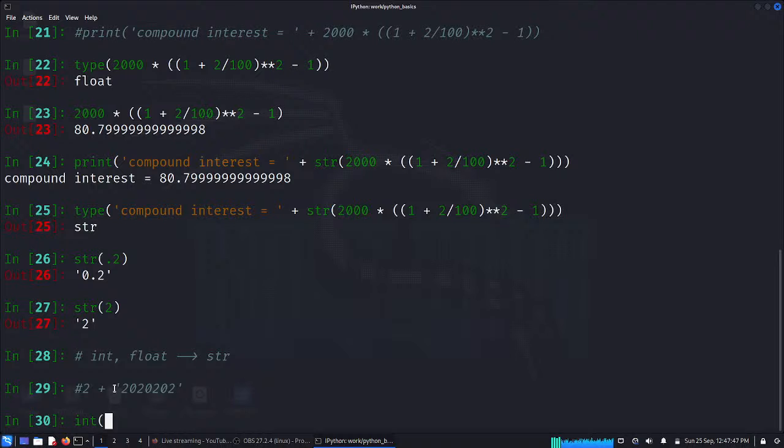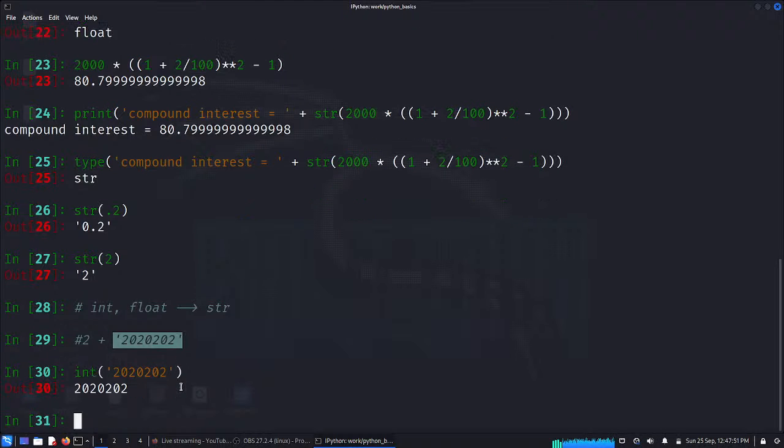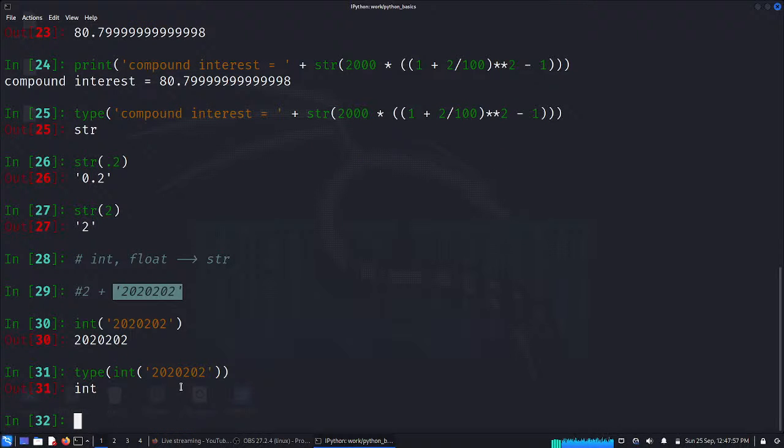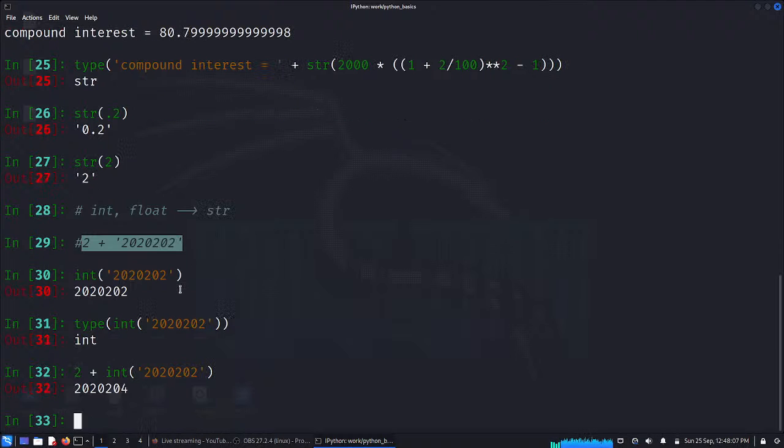I make this into an integer, and then you got it.